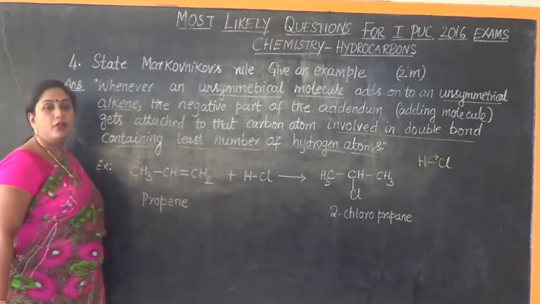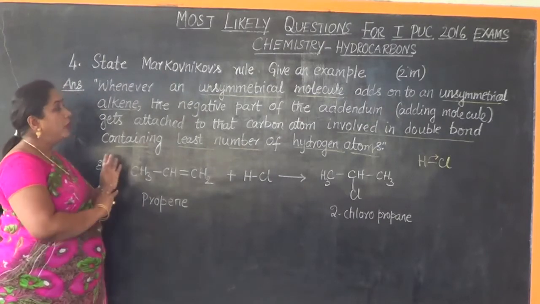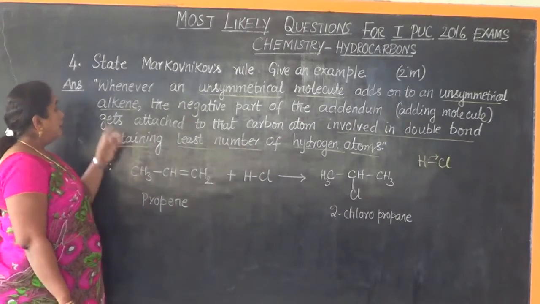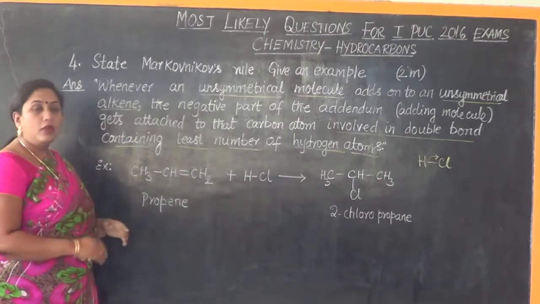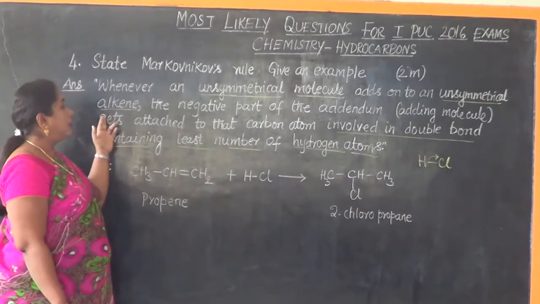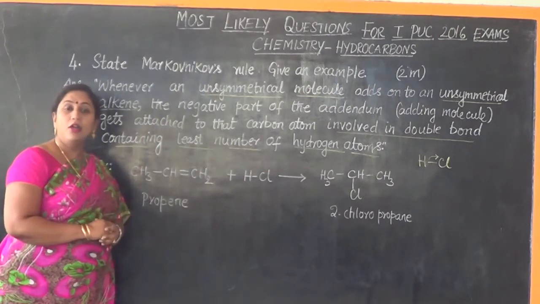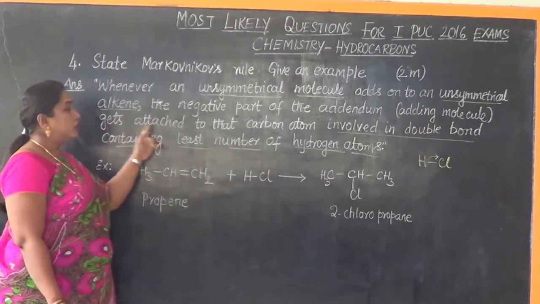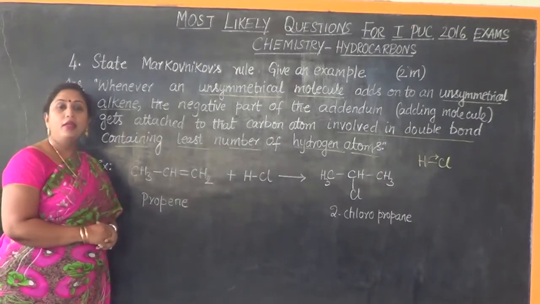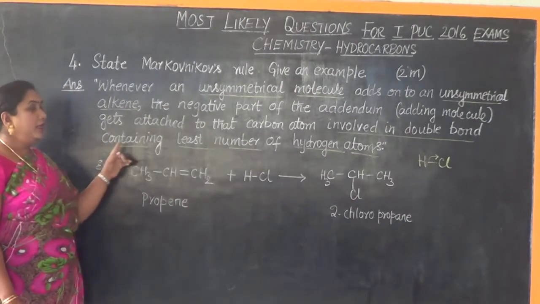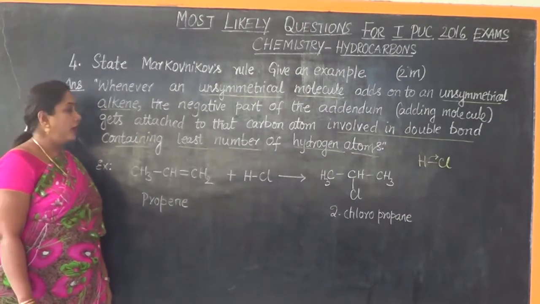This is the statement of Markovnikov's rule. Let me go through it quickly. Whenever an unsymmetrical molecule adds onto an unsymmetrical alkene, the negative part of the addendum, or the adding molecule, gets attached to the carbon atom involved in the double bond containing the least number of hydrogen atoms.